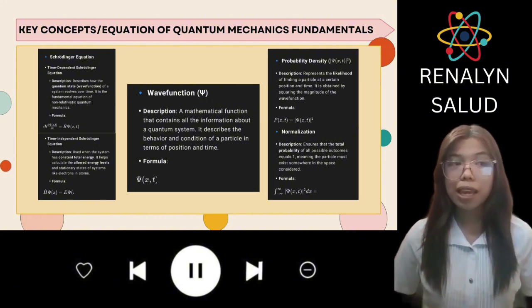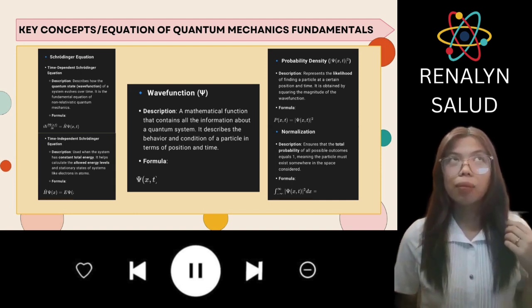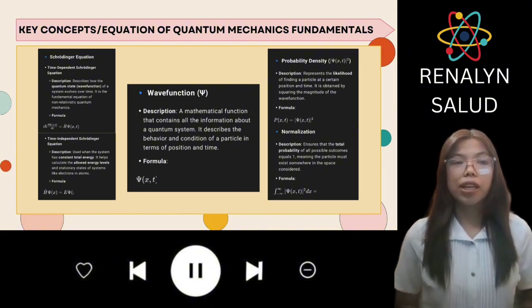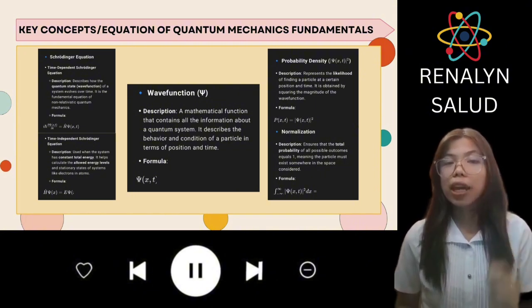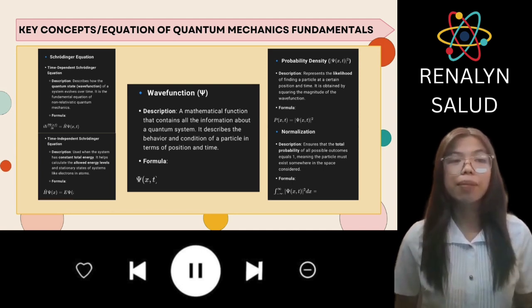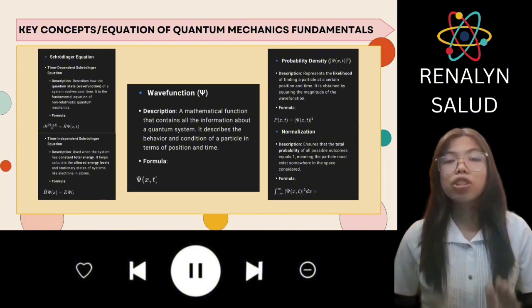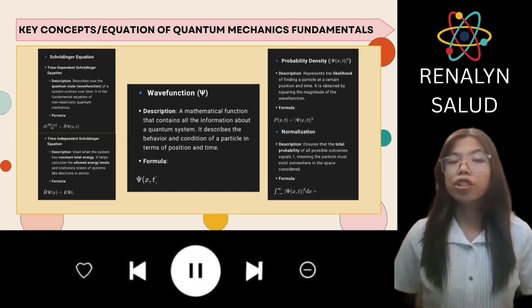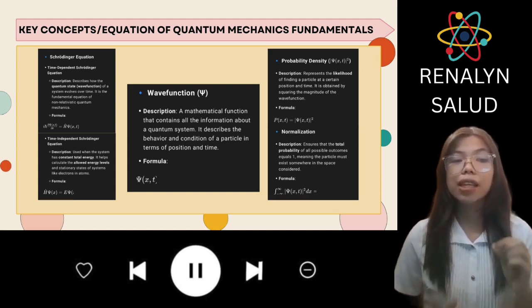It comes in two forms. The time-dependent Schrodinger equation describes how a quantum system changes over time, and the time-independent Schrodinger equation is used when the system's total energy remains constant, such as in atoms. This equation helps us to calculate the allowed energy levels in particles.